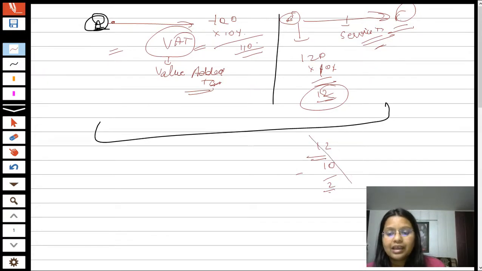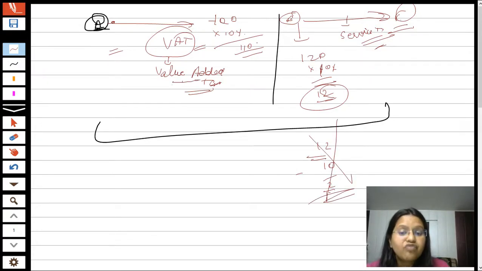No, he can't do this, because for goods there is a different kind of tax, which is VAT, and for services there is a different kind of tax, service tax. So they do not adjust these two kinds of taxes against each other.